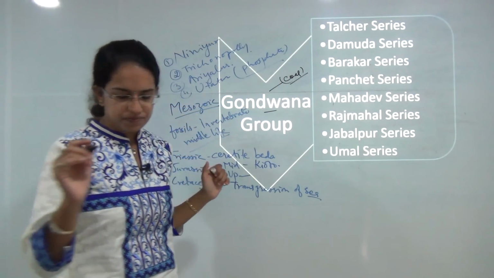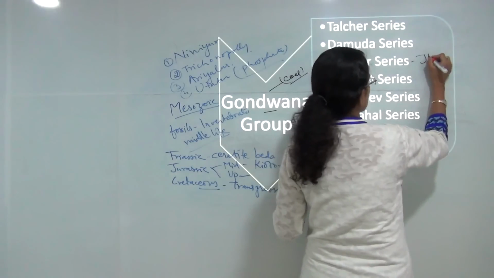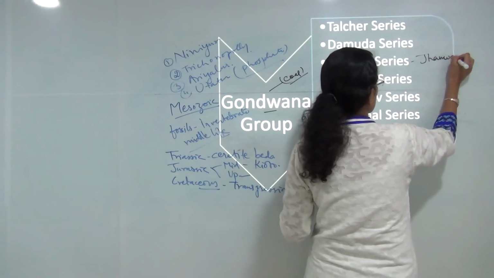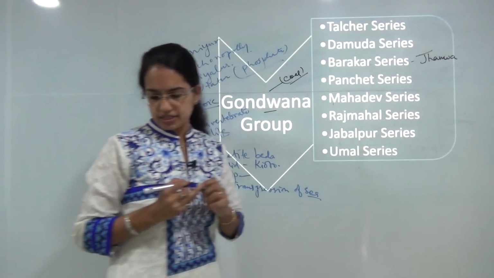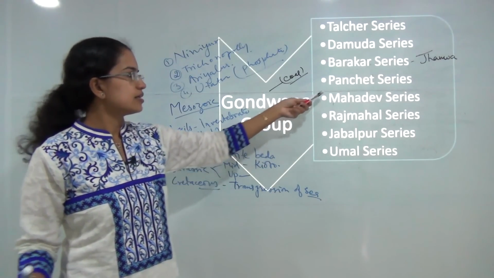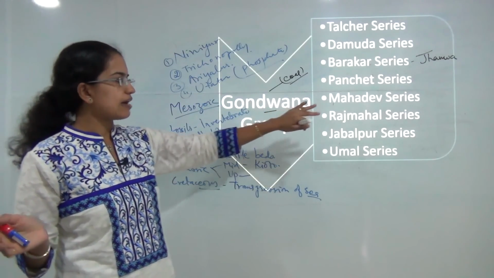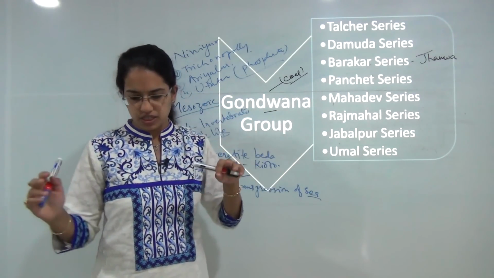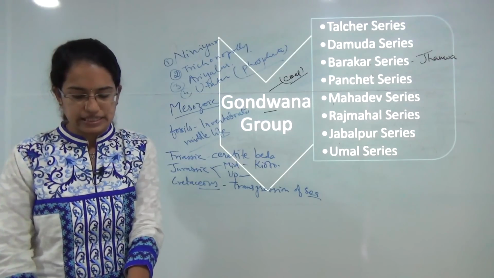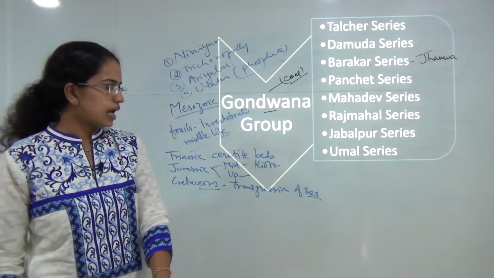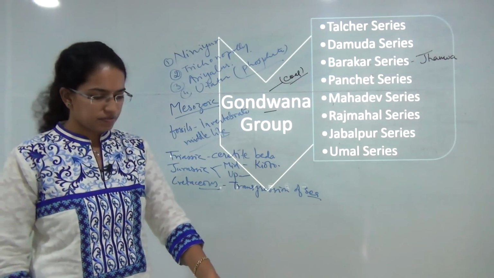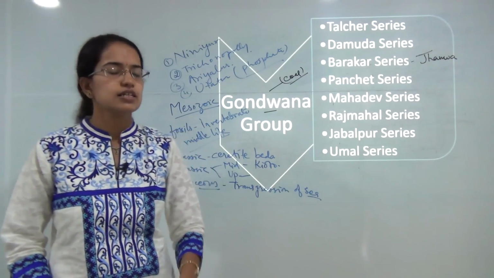That was the Jhanva area mainly, surrounding the Jharkhand region. You have Panchet, that was part of Madhya Pradesh or the extension of the Raniganj. Then you have the Mahadev series around the Mahadev hills in Madhya Pradesh, Rajmahal series in Bihar and Jharkhand. Then you have Jabalpur series in Madhya Pradesh, and finally the Umal series in Gujarat.